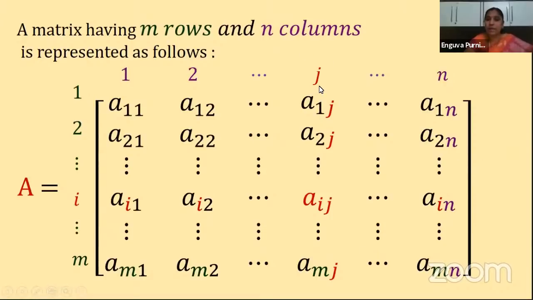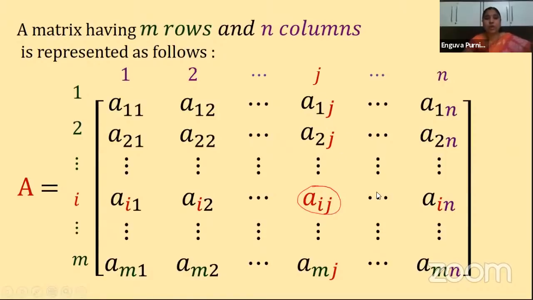In between we are taking the jth column, and here we are taking the ith row. Clear? So the elements are always represented. The general element of a matrix is denoted by Aij. Clear, children? This is nothing but Aij. I am highlighting that one, children. Let us see here. I'm rounding this up to make it clearer. Aij is a general element, children. i represents the row number in which it is present, and j represents the column number in which it is present.